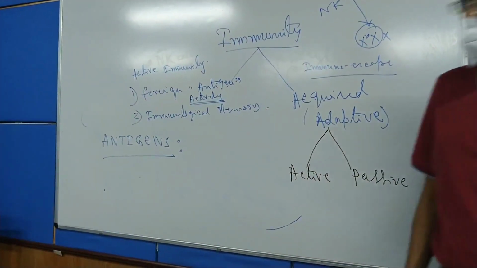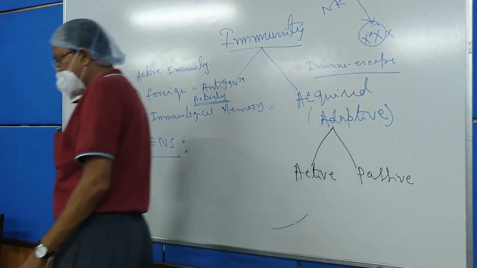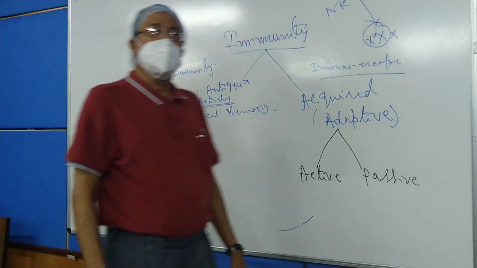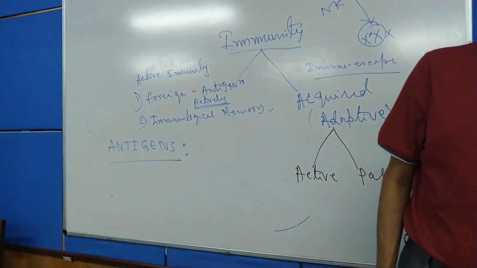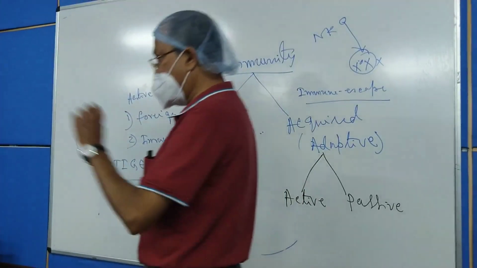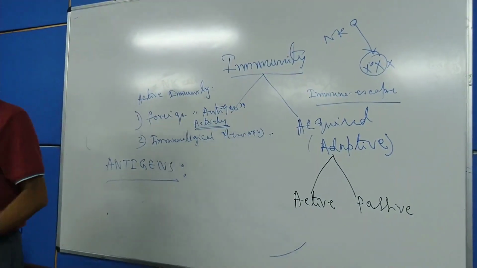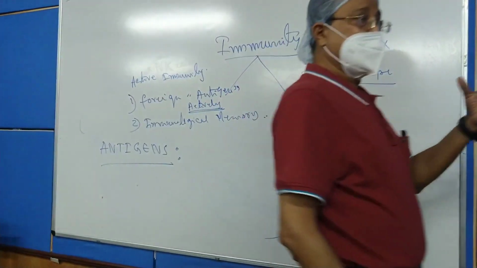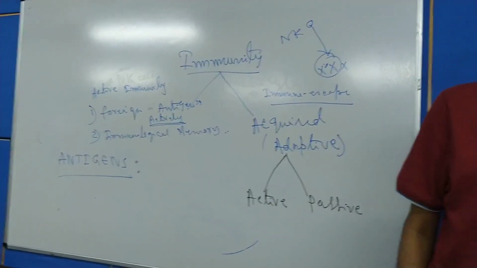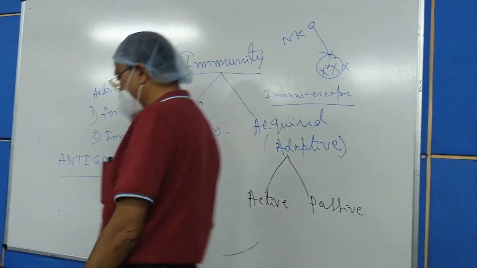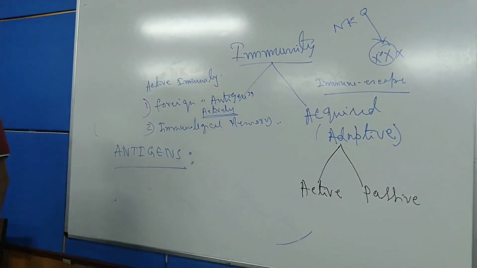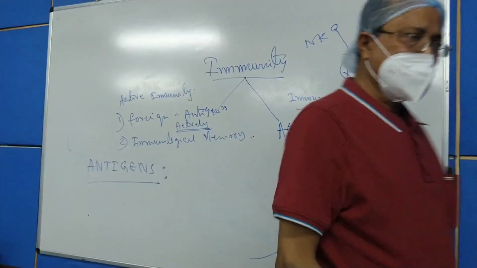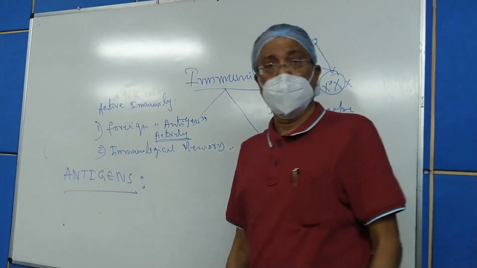Most of the antigens in nature are protein, but there may be some antigens which may be lipid or complex carbohydrate like polysaccharides. For example, the blood group antigens are polysaccharides, not proteins, still they behave as antigens. However, that is an exception, and exception proves the rule.